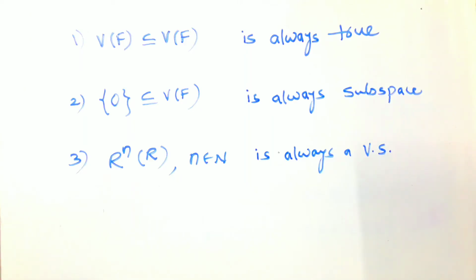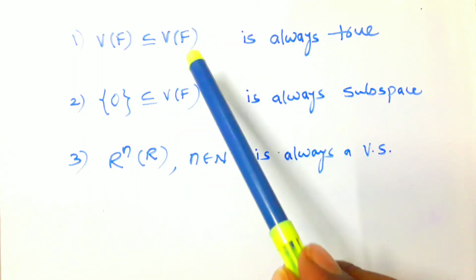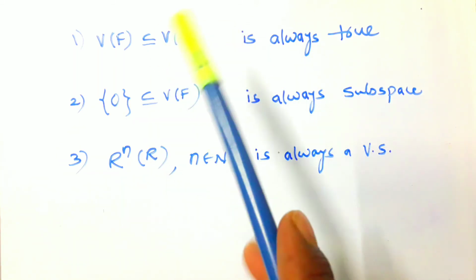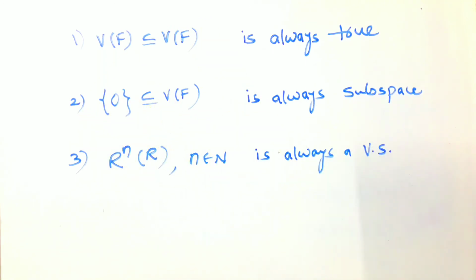Here we have some examples. First one: V over F is a subspace of V over F is always true, meaning V over F itself is a subspace, and the null space or zero space is always a subspace of a vector space. And remember this condition, it is very important: R to the power of n over R, n belongs to N, is always a vector space. That means R squared over R, R cubed over R, R4 over R, R5 over R are always vector spaces. Now we will see another example.